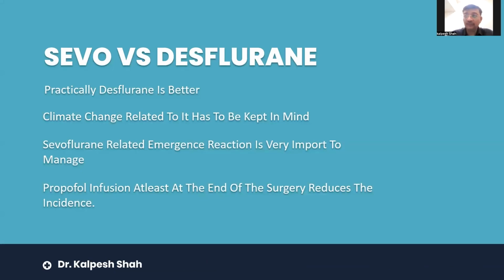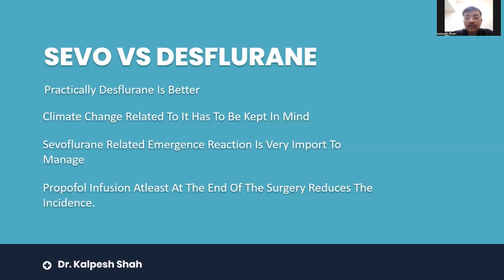I really love to have desflurane for this kind of obese patient, for very fast recovery. All the airway reflexes have been studied between sevoflurane and desflurane, and desflurane always scores more when you study the reflexes immediately after extubation. No doubt, after 15 minutes, the recovery is probably the same in both. But if you study the airway reflexes immediately after desflurane, it is the best. And there are climate change related concerns that are always mentioned, but I would say that a lot of other pollutants in the current scenario are more dangerous than desflurane. But it's my personal opinion. I do use desflurane in certain situations.